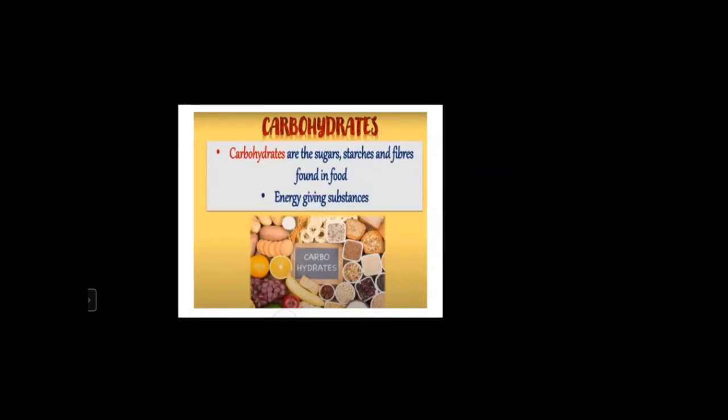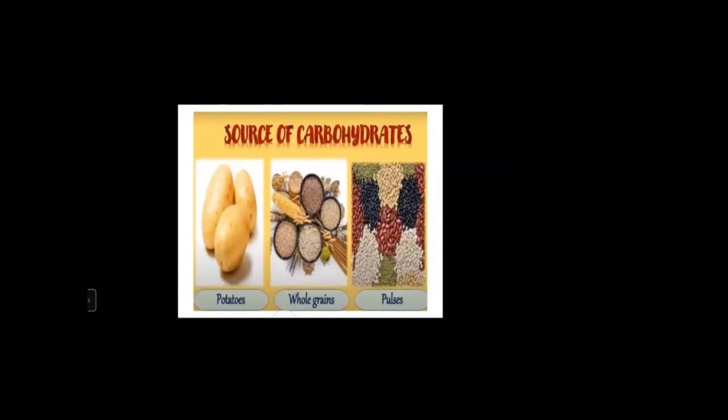So see here the picture is given. These are the sources of carbohydrates. Sources means what? Which food you will eat to get the carbohydrates. Okay. So see, these are the sources of carbohydrate. By eating potatoes, grains, and pulses, you will get carbohydrate. So, our body needs a large proportion of carbohydrate. We eat a large proportion of cereals, that is rice, chapati, roti, bhakri and bread.